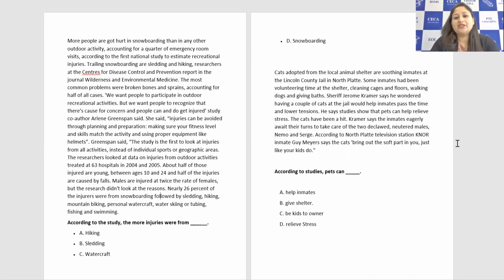So according to the study, they are saying pets can relieve stress, in this case they're talking about the cats. And second, they act like kids to the inmates. As parents take care of their kids, the jail inmates' parental side comes out, the soft part of their nature comes out, and they take care of the pets like their kids. So these are the two options that are right according to the study for pets: be kids to the inmates and relieve stress. So C and D are the right options here.